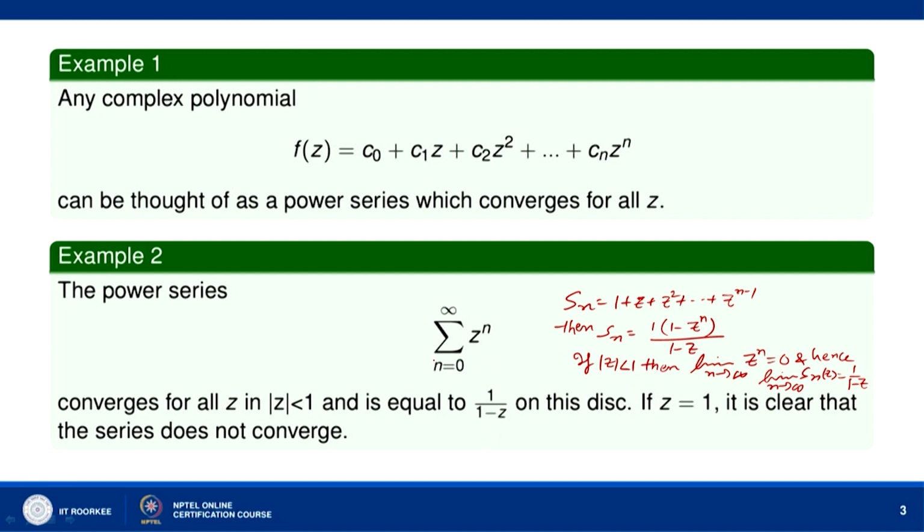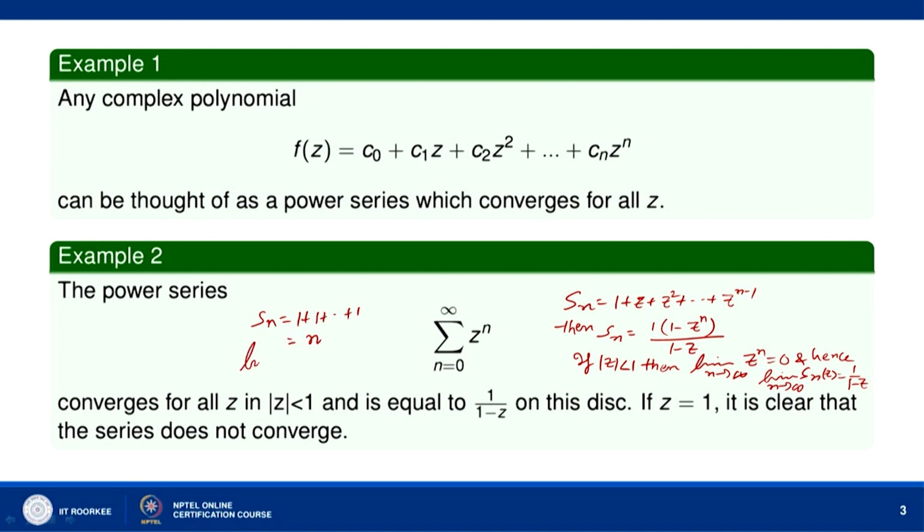So, we can say that the series converges for all z such that mod of z is less than 1 and is equal to 1 over 1 minus z on this circular disc mod z less than 1 with center at z equal to 0 and radius 1. If z is equal to 1, then we can see that Sn is equal to 1 plus 1 and so on, that is n.